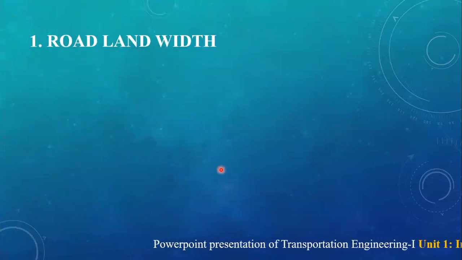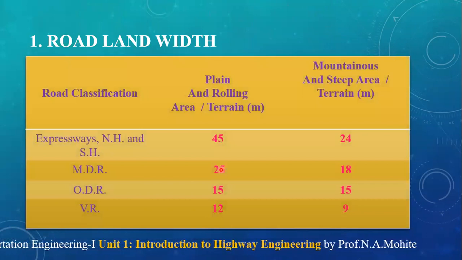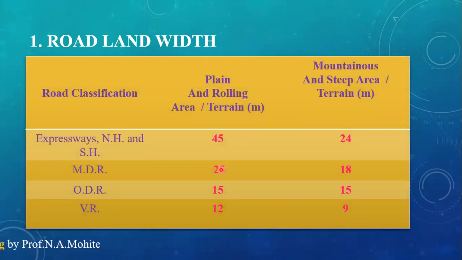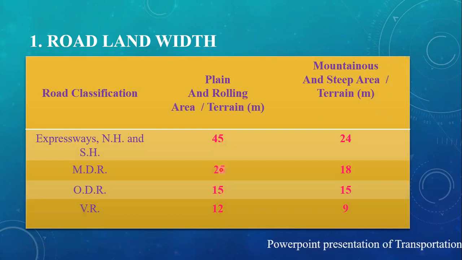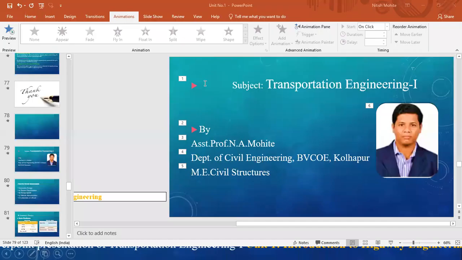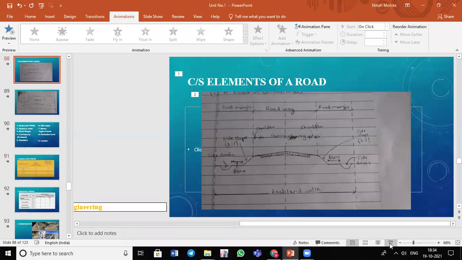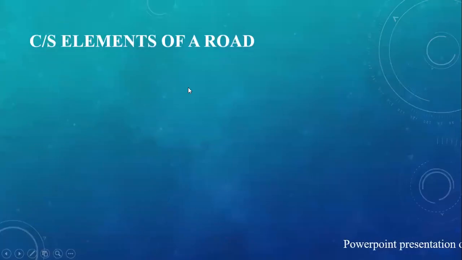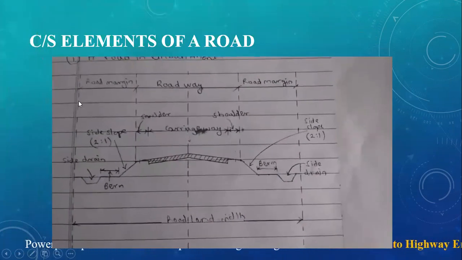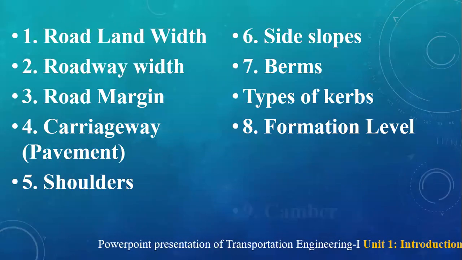road land width. Road land width is nothing but the area of the land which is acquired for the road along its alignment. Here you can see, this is the area which is acquired for the construction of the road. Entirely, in which we will be constructing the carriageway pavement, then the road margin which is required, then slopes which are required to be provided, and drain. So that is road land width.